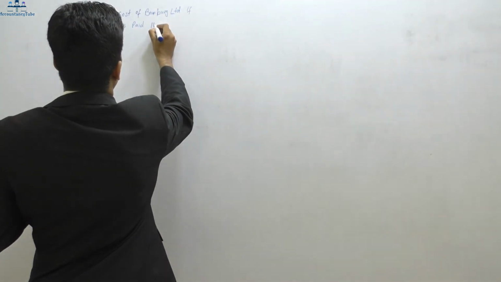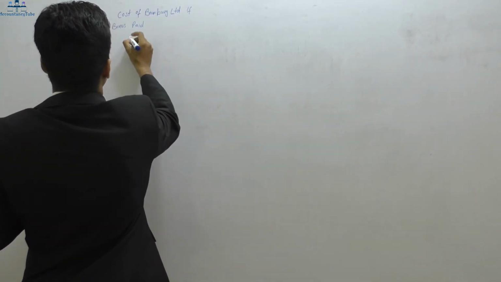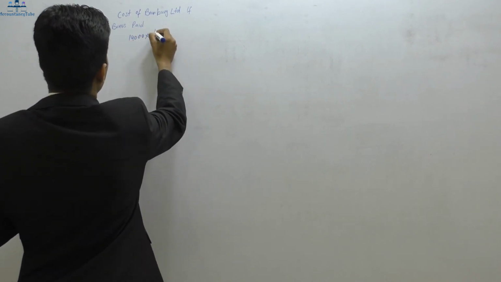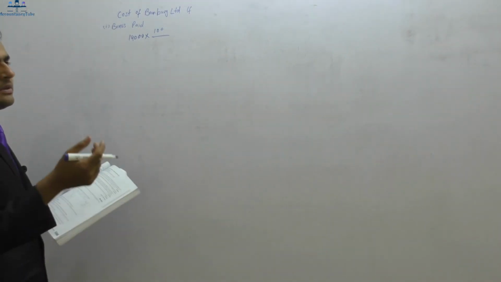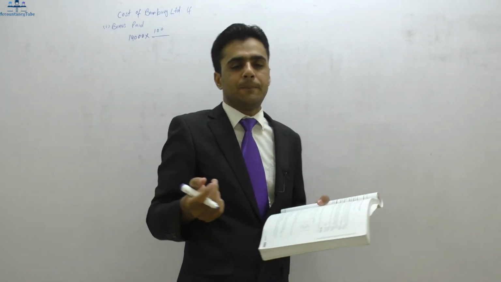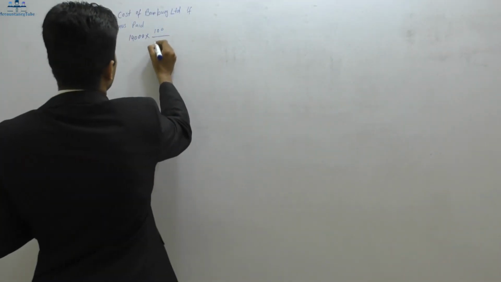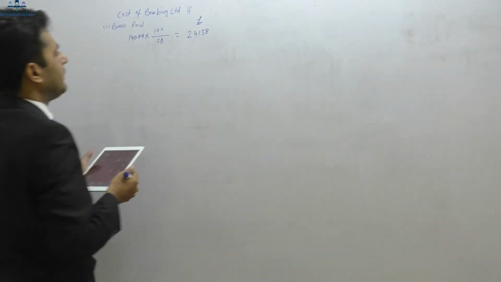So let's take £14,000, sorry, let me do it beneath that. £14,000 times 100 over, now how much tax does she have to pay? She has to pay 42%. So if we deduct 42% out of the 100%, it would be 58%. So let's divide it by 58. Right, so £24,138.